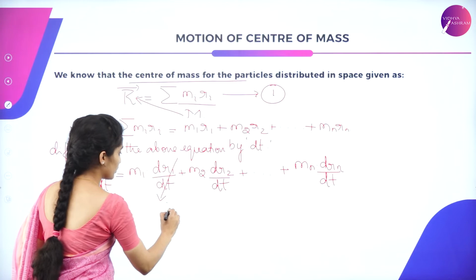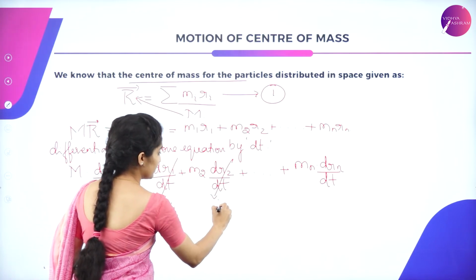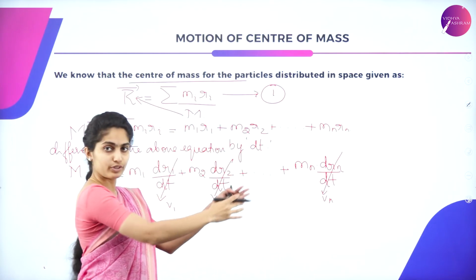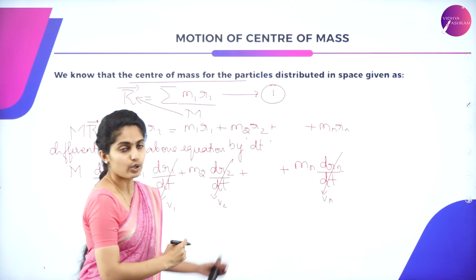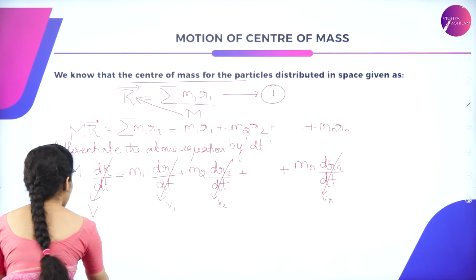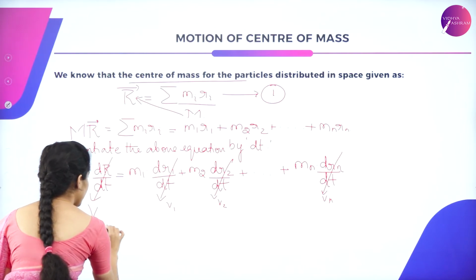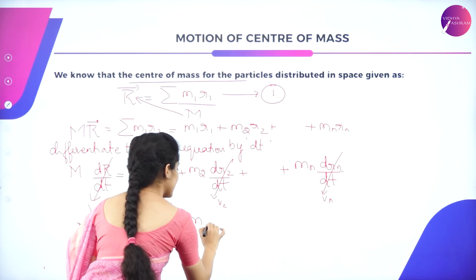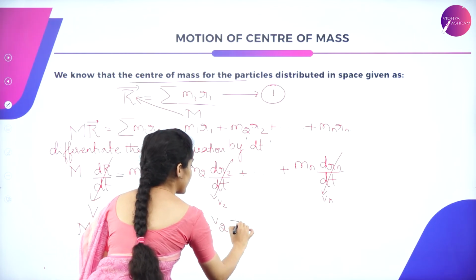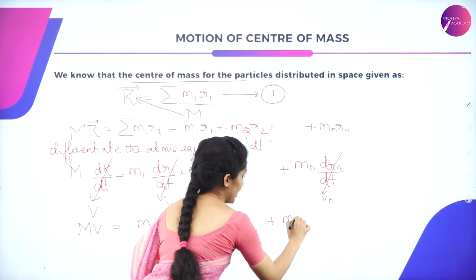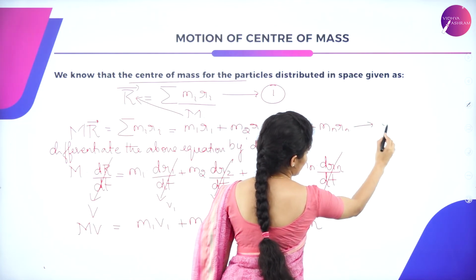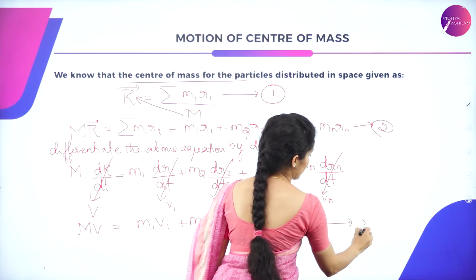This becomes V1, V2, up to Vn. Now we can write it as mV is equal to m1 v1 plus m2 v2, up till mn vn. Let me call this equation 2 and this equation 3.